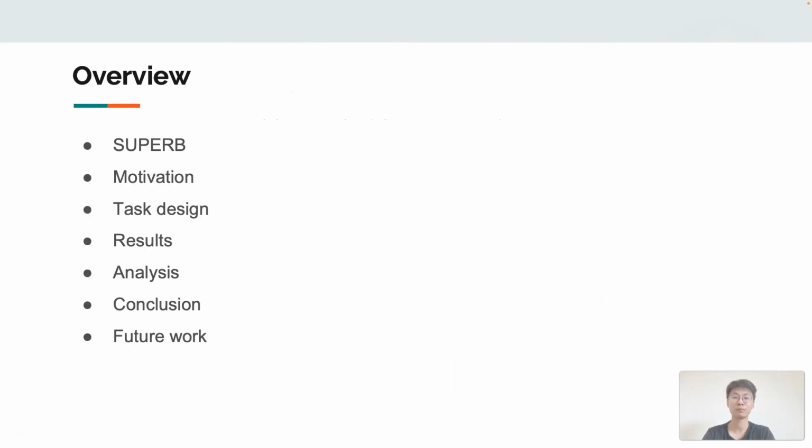I will first talk about SUPERB and our motivation. Next, I will introduce each of the tasks in SUPERB-SG and how we design them. We will provide the benchmark results and analyze the SUPERB framework. Finally, we give the conclusion and our future work.